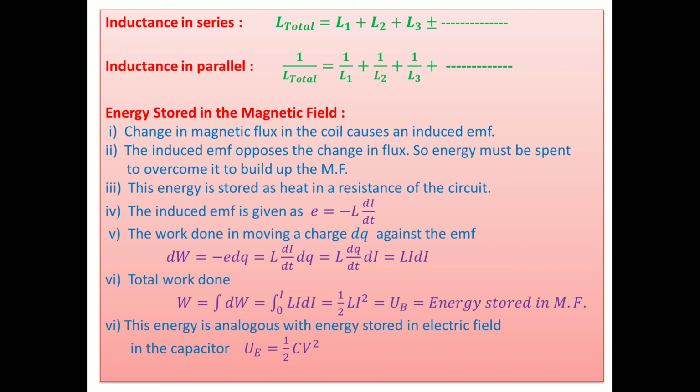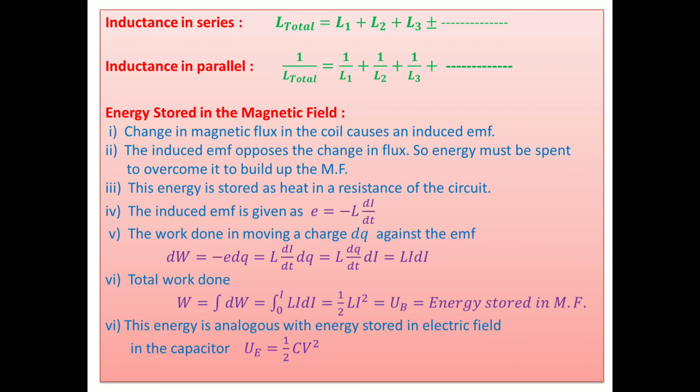Actually what happens is, as soon as EMF is induced in the coil or circuit, it opposes the flow by sending a current in the opposite direction. It does not want to build the magnetic field, and to build the magnetic field, some work should be done. This energy is stored as heat in the resistance of the circuit.